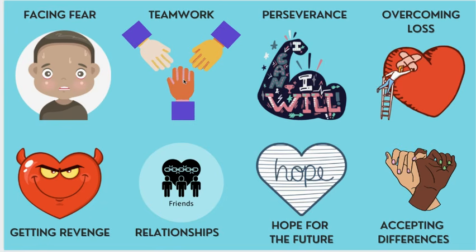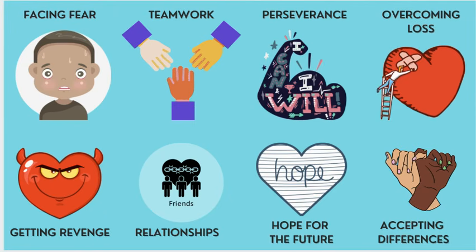Teamwork. So maybe they're working together through something in the story. It could be relationships, and these could be relationships with friends or family. Or it could be the opposite, someone that they do not like and how they're working through that relationship. Perseverance. So that means working through something even when it's hard. Hope for the future. So looking forward towards how we can change things. Overcoming loss. So sometimes your heart gets broken in stories, and so how you work towards mending that loss,